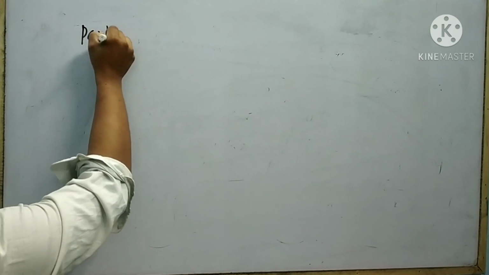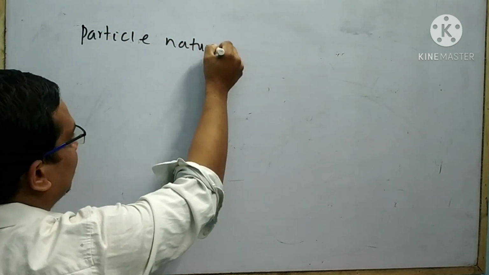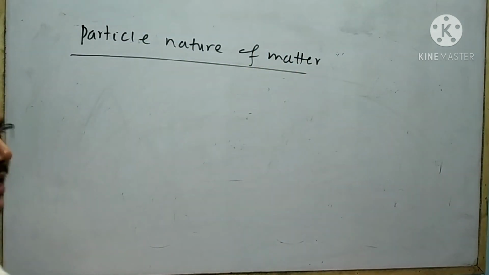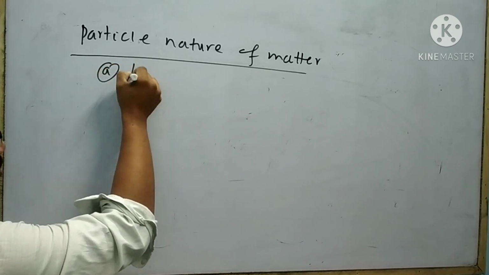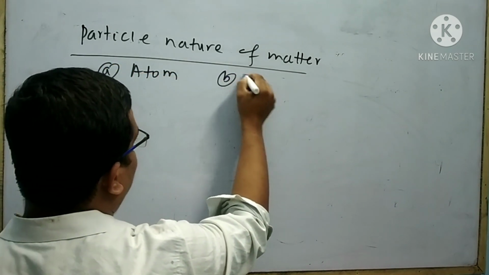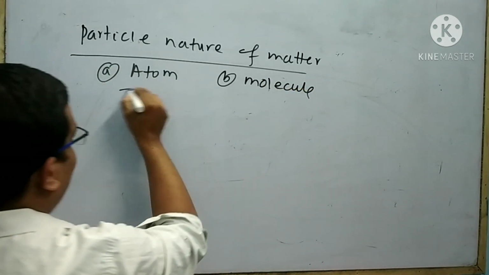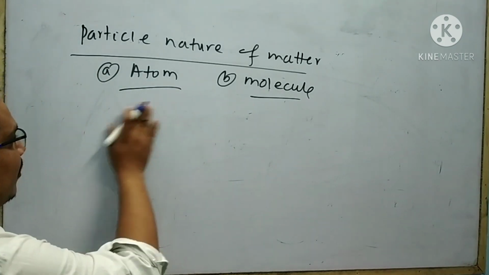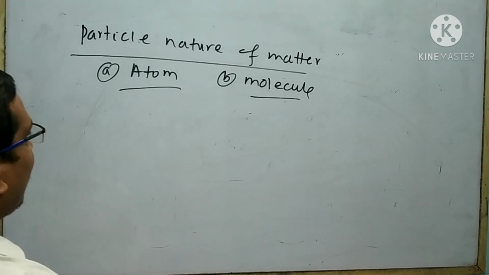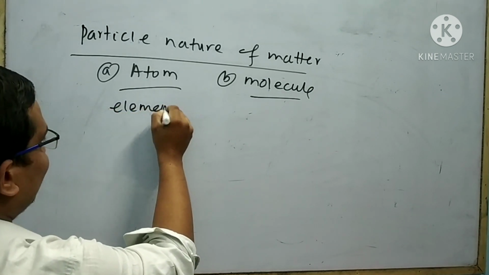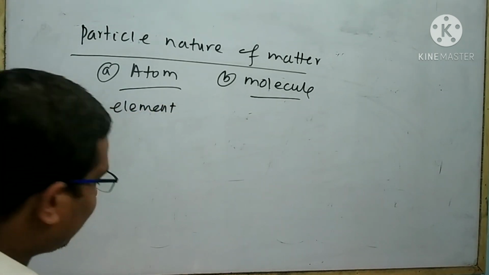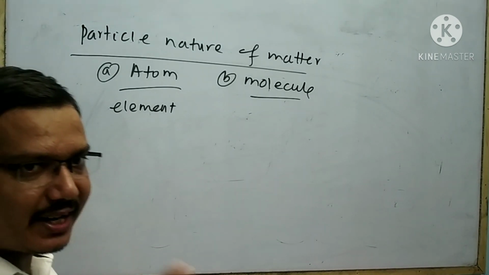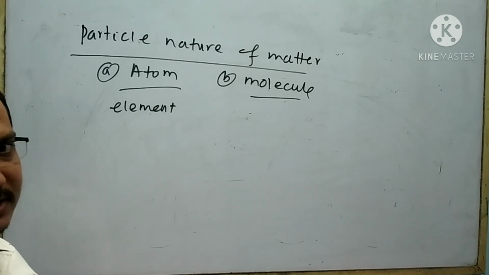Next, I will discuss the particle nature of matter. Matter is made of two small particles, one is your atom, another is your molecule. Atom means paramanu, molecule means anu. Atom is the simplest form of element which can take part in the chemical reaction. And remember another important point, atom may or may not have independent existence.